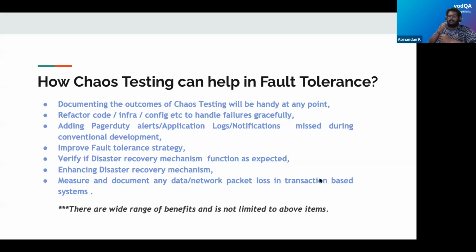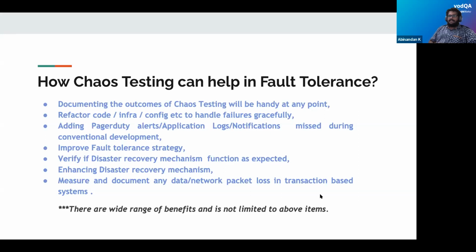There are chances that a few of the alerts or logging might be overlooked by the dev team during implementation, and chaos testing will identify those, and we can request developers to add any missing pager duty alerts and application logs. This will help the dev team enhance a good fault tolerance strategy.